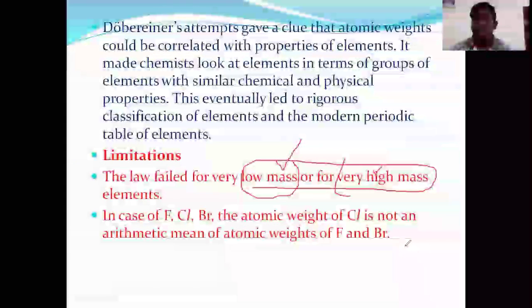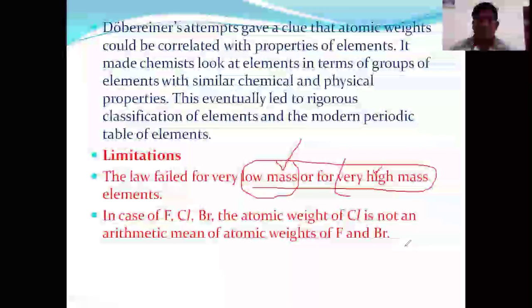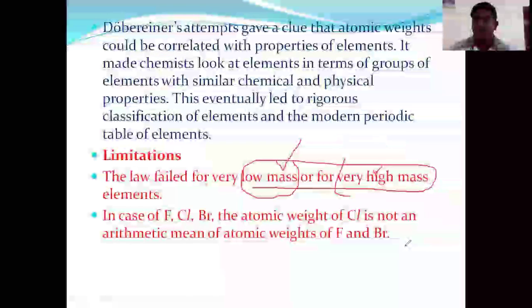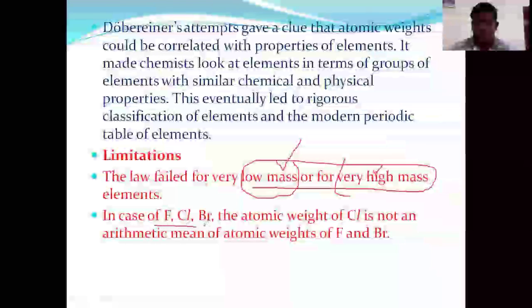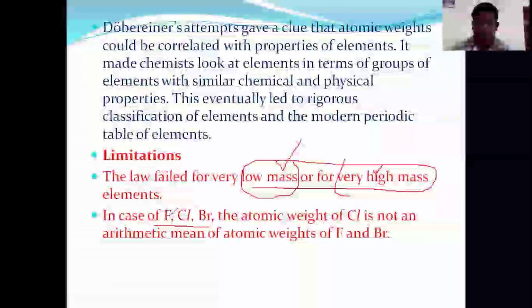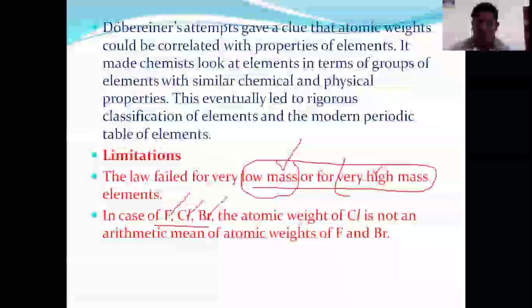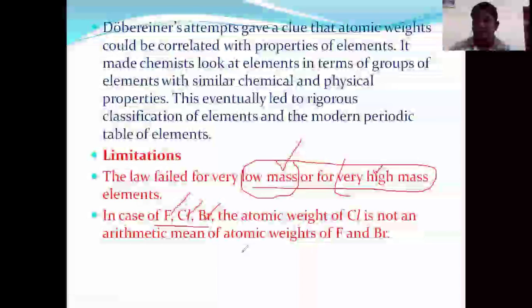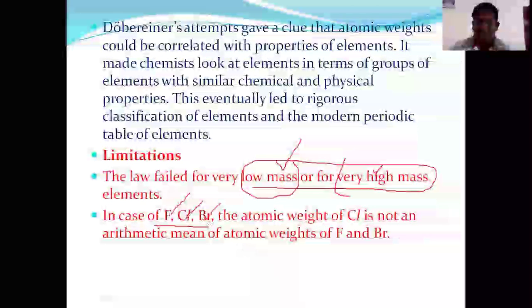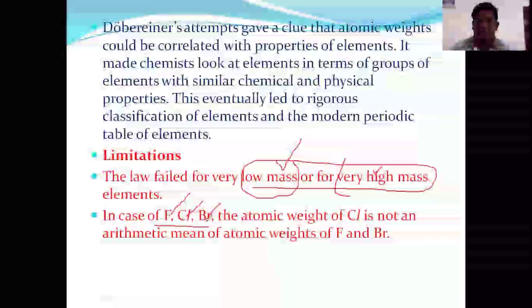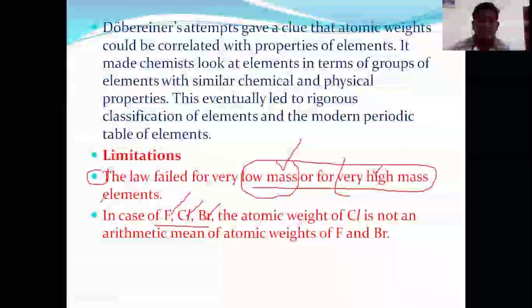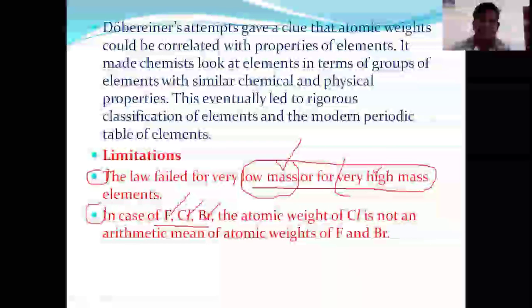What is the second drawback of Döbereiner's law of triads? Here I'm taking fluorine, chlorine, and bromine. When we compare the atomic masses, the atomic mass of chlorine is not exactly the average of fluorine and bromine. Like this, some of the elements do not follow Döbereiner's law of triads.